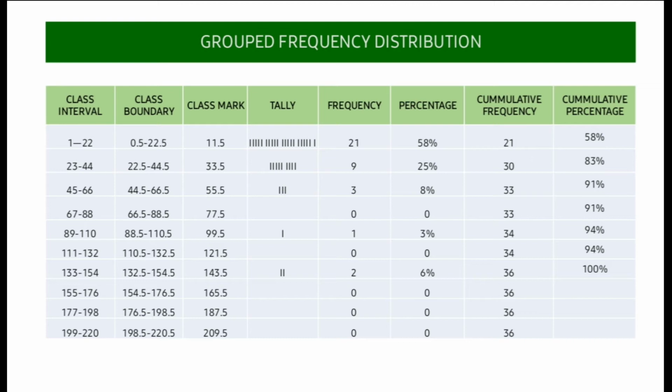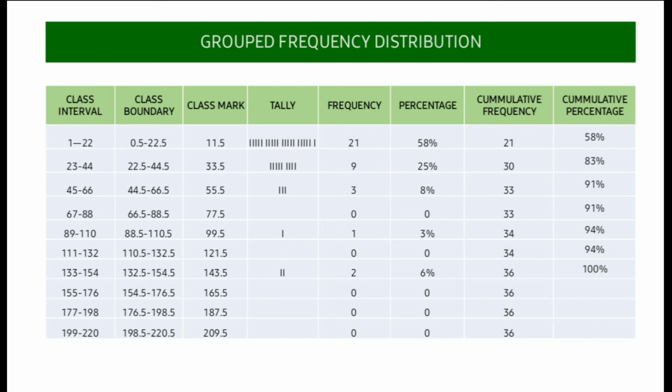Next is the percentage. In getting the percentage, we first need to solve for frequency over n, which is 36, and multiply it by 100 so we can get the percentage. So first we have 21 divided by 36 times 100, and the answer is 58%, and the process will be the same. So we have 25%, 8%, 0, 3%, 0, 6%, 0, 0, 0.